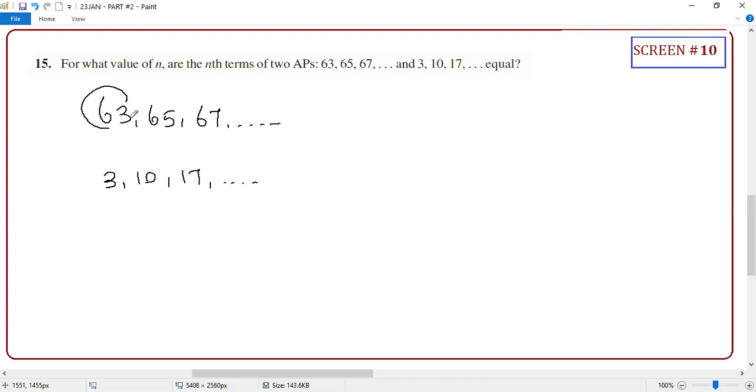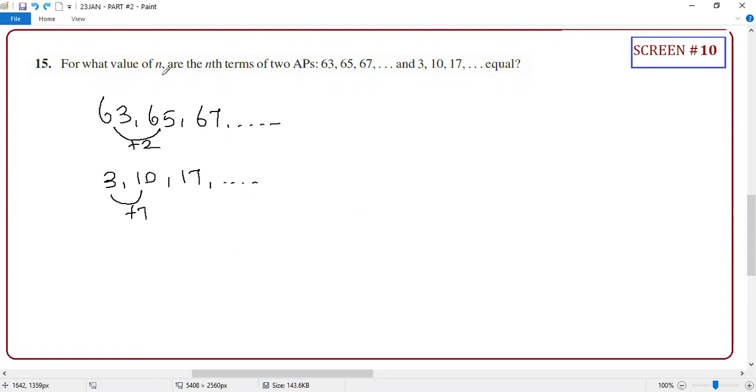This one starts at 63, the other starts at 3 only. The starting point of one is higher, and the other is very low. But still this one will meet that one because it is running fast: it is plus 7, and the other is plus 2 only. So both are running, and at some point both will meet.